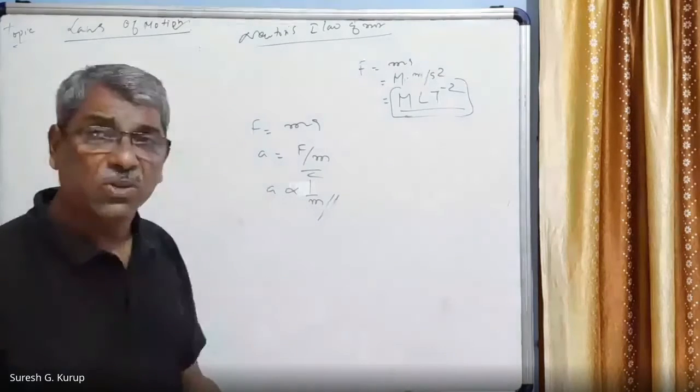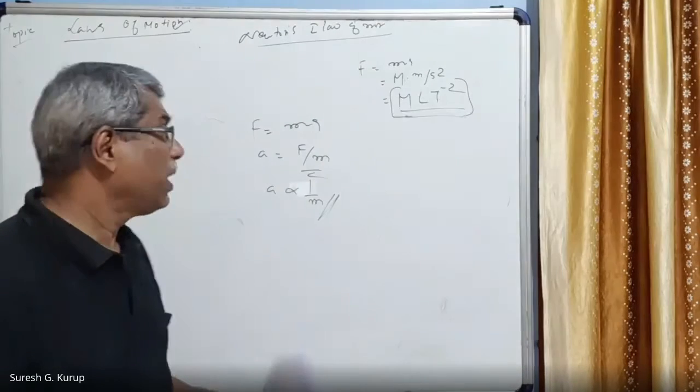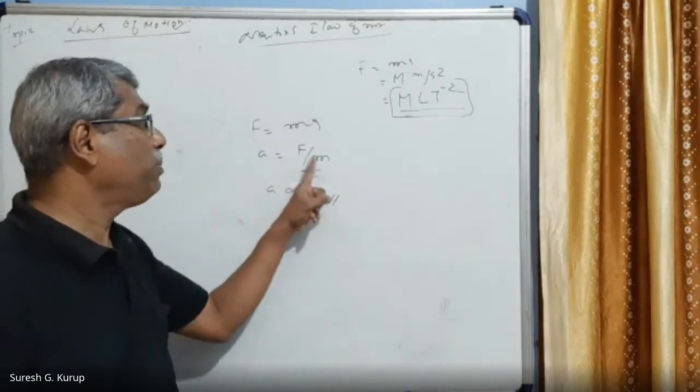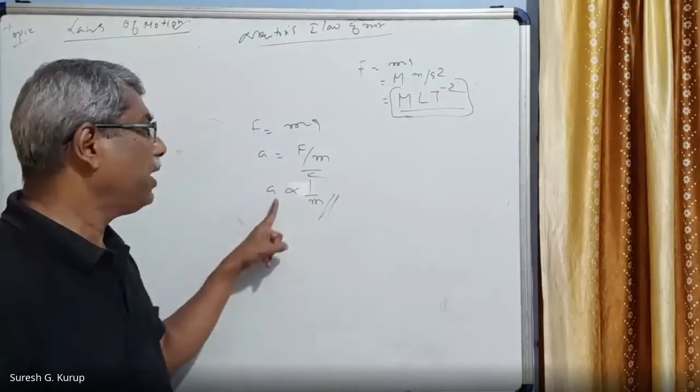F is equal to ma, a is equal to F by m, and if F is constant, a is inversely proportional to m.